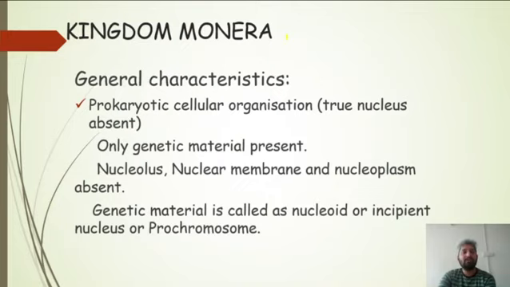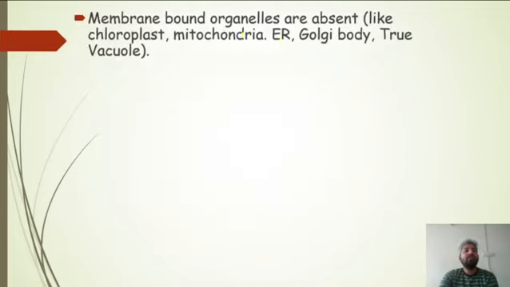The general characteristics. Now the membrane bound organelles, they are also absent here. Membrane bound organelles, we can give the example of chloroplast, mitochondria, endoplasmic reticulum, Golgi apparatus and the true vacuole. True vacuoles are those vacuoles which are surrounded by a true membrane, and the membrane of the vacuole is called as tonoplast.